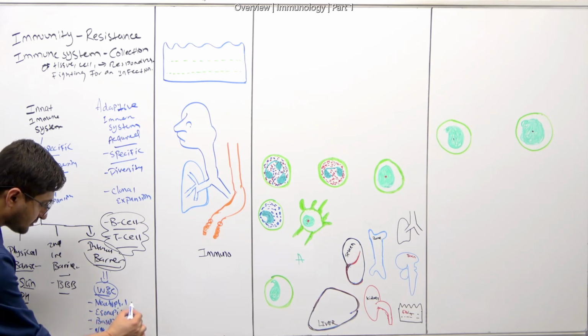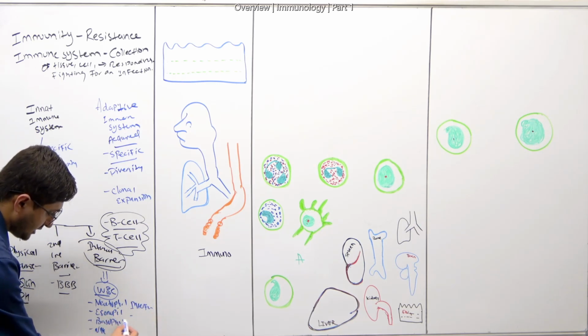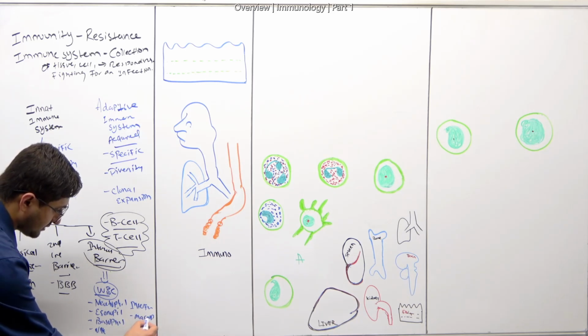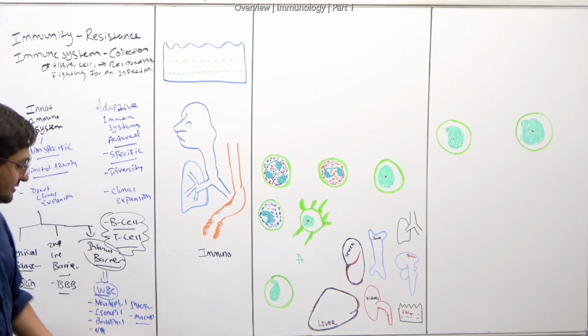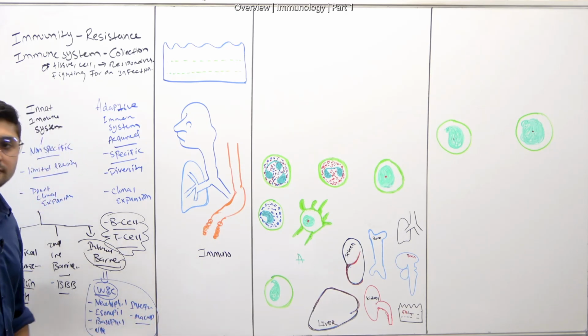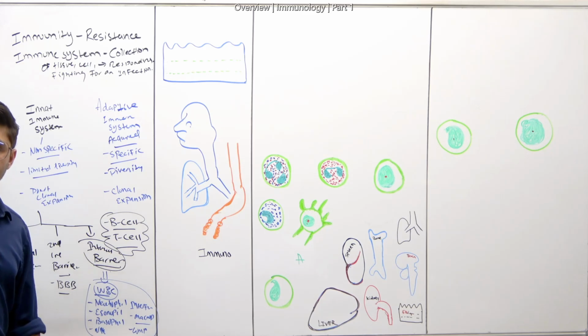And then obviously interferon, you don't want to forget that. And then you also have macrophages, you don't want to forget that. All of them are classified as WBCs, and they are part of the innate immune system. There are even complement proteins too, which are also classified as part of the innate immune system.